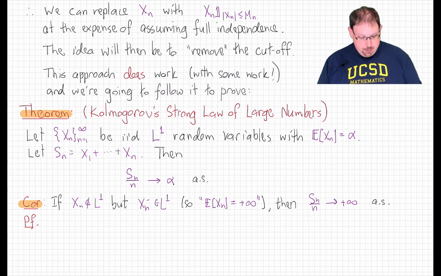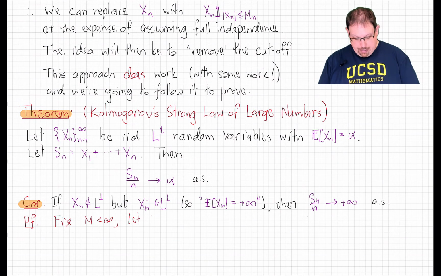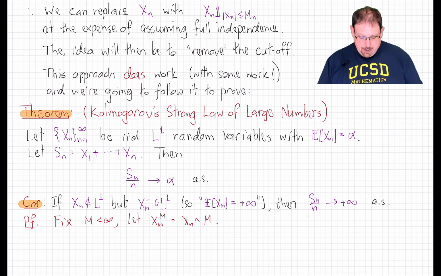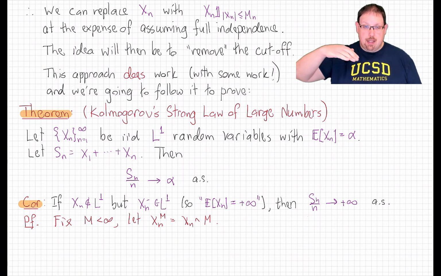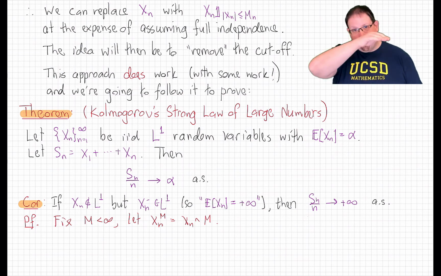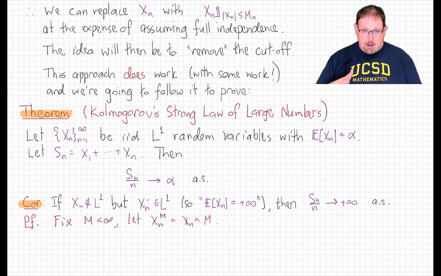And to prove that, we'll do a different sort of replacement, not a cutoff, but a minimum function. Let's fix a height m, a finite positive number, and let X_n^m be the minimum of X_n and m. Now, importantly, this is not cutting off the values of X_n when they're negative. It's only when X_n gets too big in the positive direction that we say, stop at height m. We're not making X_n 0 when it actually exceeds m. We're making it always equal to m whenever it exceeds that cutoff m.